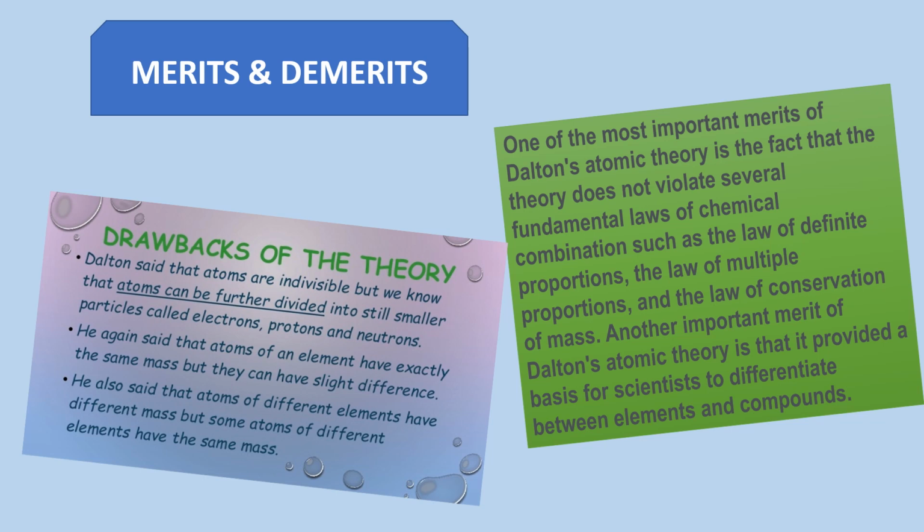Next, he again said that atoms of an element have exactly the same mass, but in actual case, they can have some slight difference. And the last drawback is, he also said that atoms of different elements have different mass, but some atoms of different elements have the same mass.